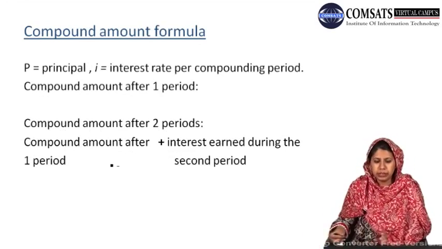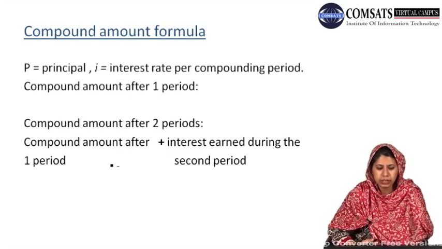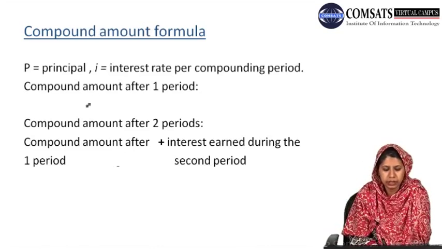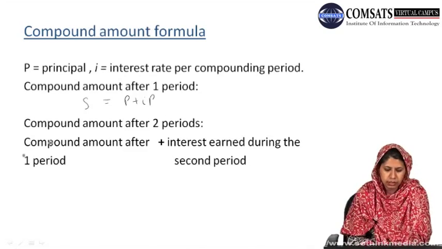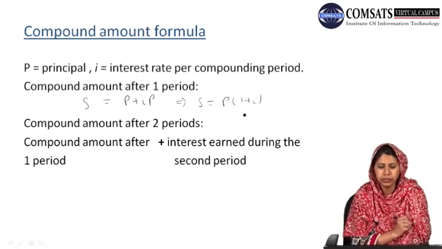If P is the principal and I is the interest rate per compounding period, then the compound amount after one period will be P plus interest times principal amount, and we can rewrite it by taking P common.